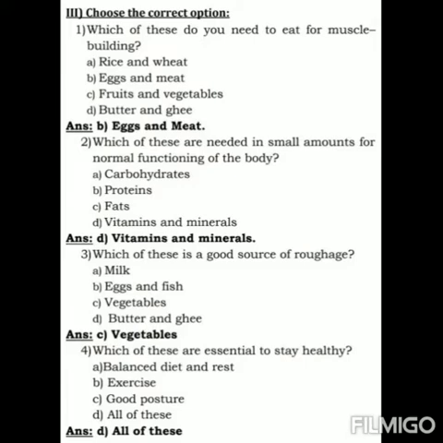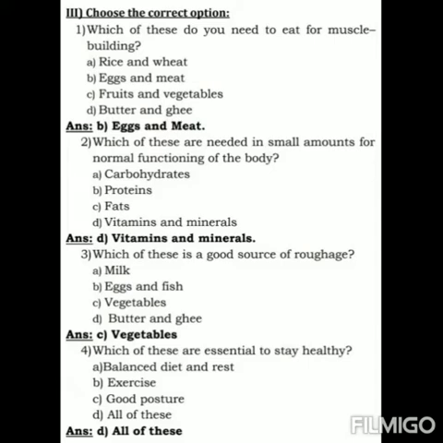The options are A. Rice and wheat, B. Eggs and meat, C. Fruits and vegetables, D. Butter and ghee. The answer is B. Eggs and meat. Second question.